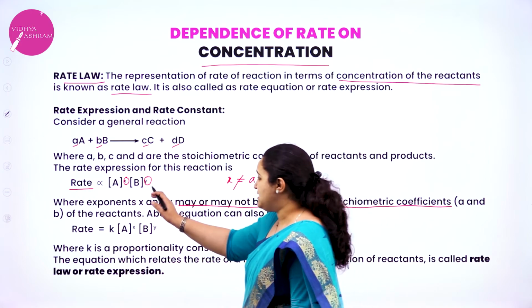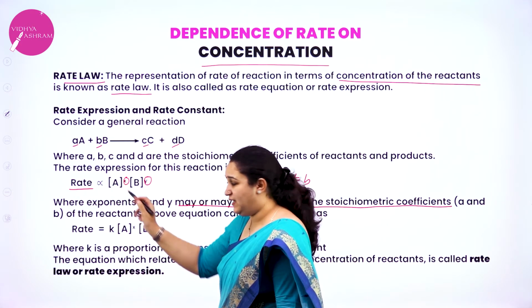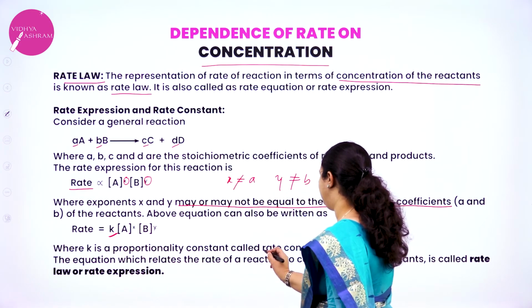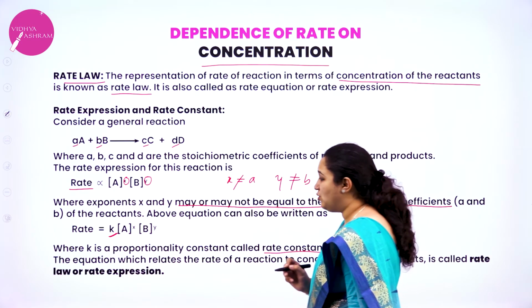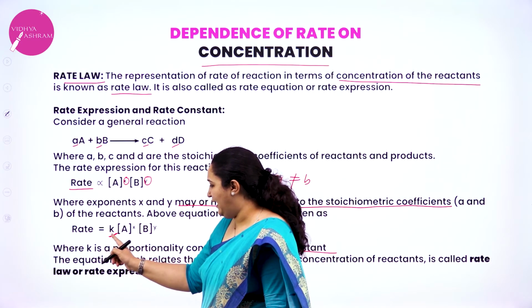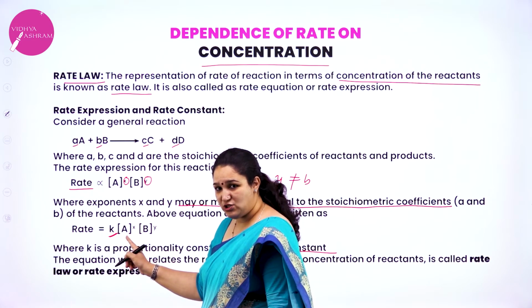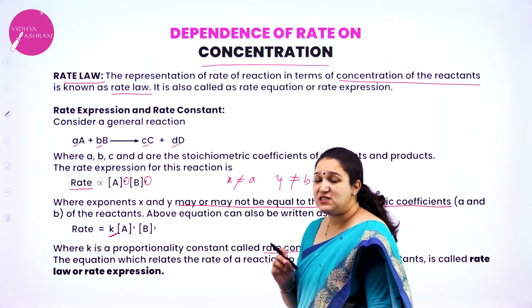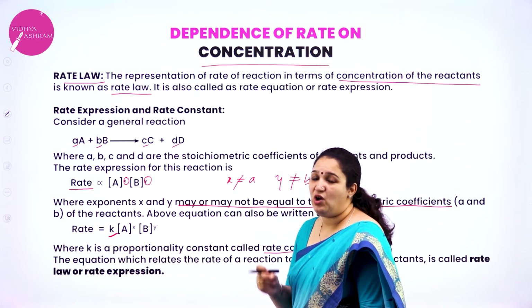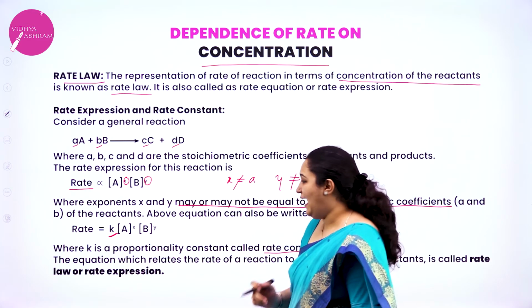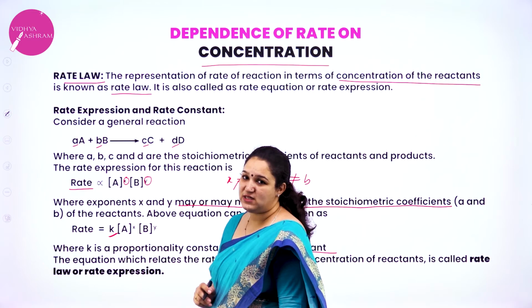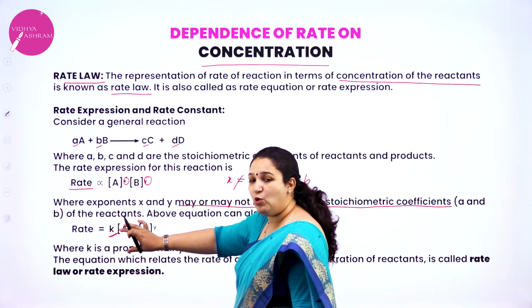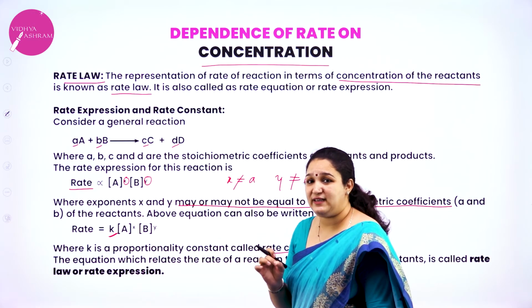Now from this equation I am removing the proportionality and I'll put a constant. That is called the rate constant. So rate of the reaction is equal to k into molar concentration of A to the power x and molar concentration of B to the power y. This is called the rate expression or rate law, and k is the rate constant. So what are we doing in rate law? We are relating the rate of the reaction to the molar concentration of the reactants.